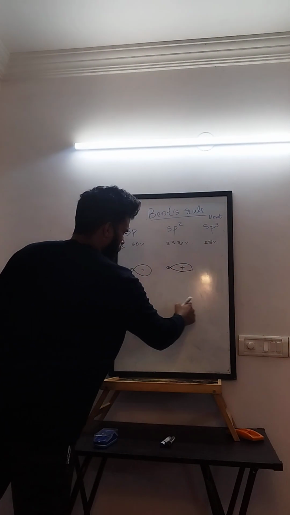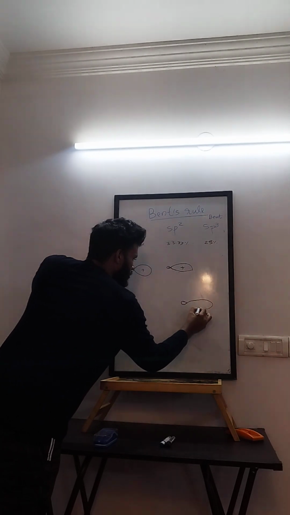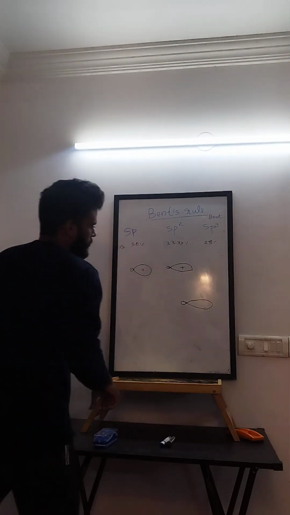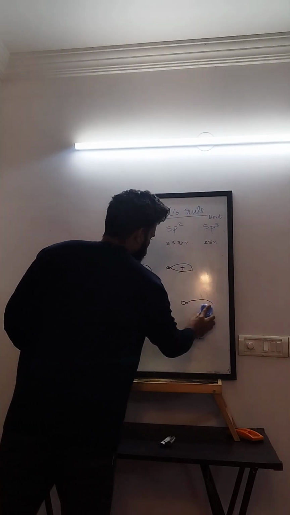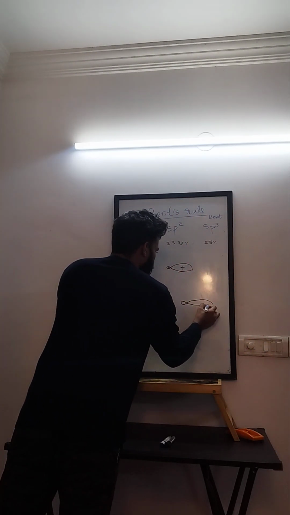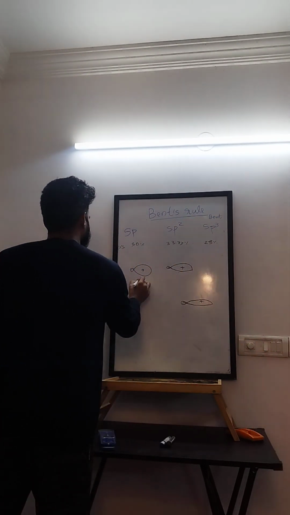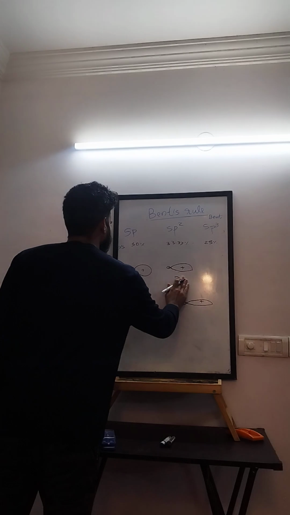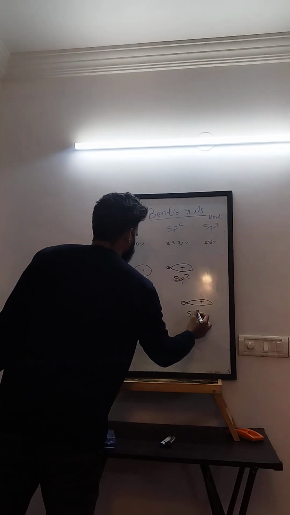Now SP3 I'll draw here. Obviously it will be something like this. Pardon my drawing, but I'll try to give you a figurative understanding. So this is SP, this is SP2, this is SP3.